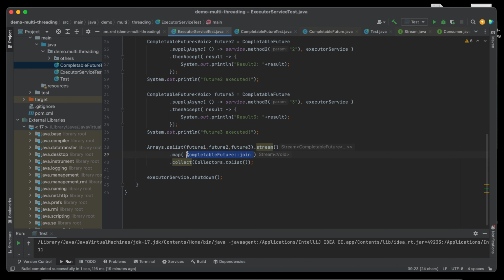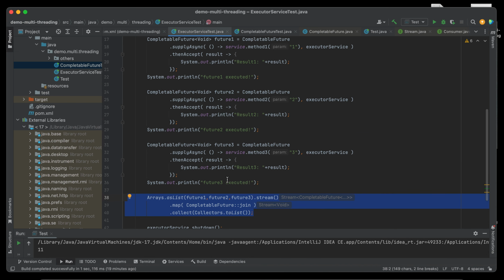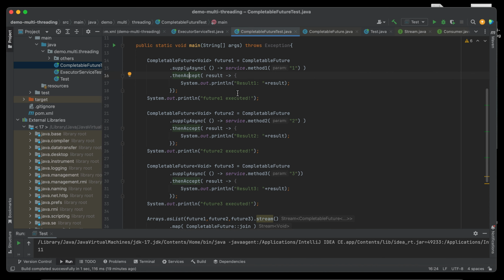All right, then after joining them, it will combine all the CompletableFutures and wait for them to complete before it... Okay, I think we're at the wrong example.